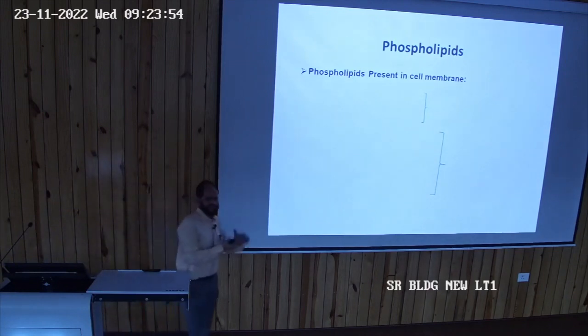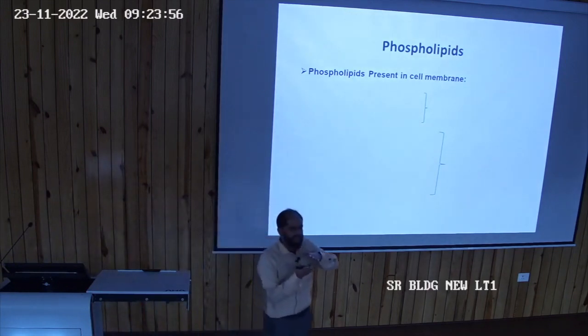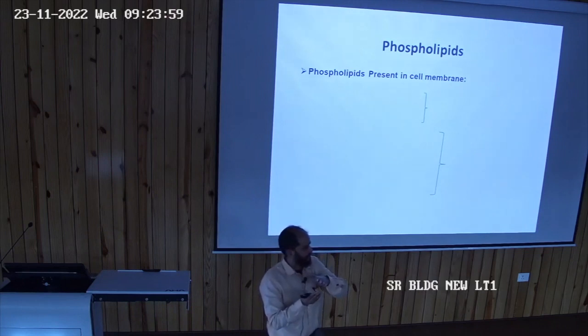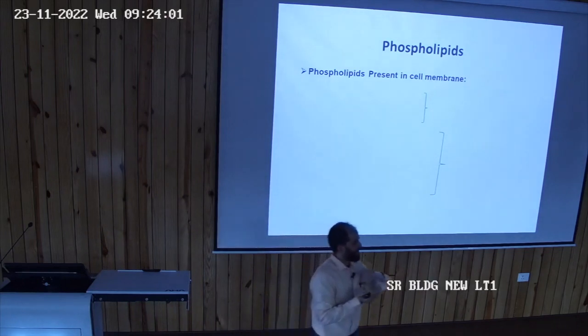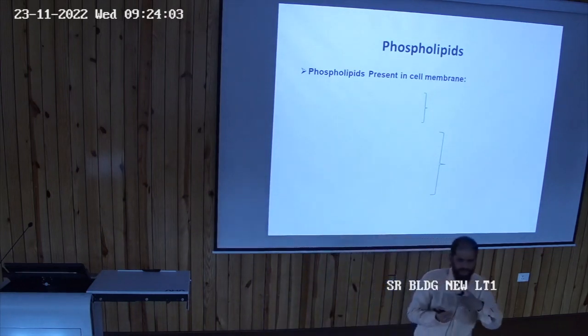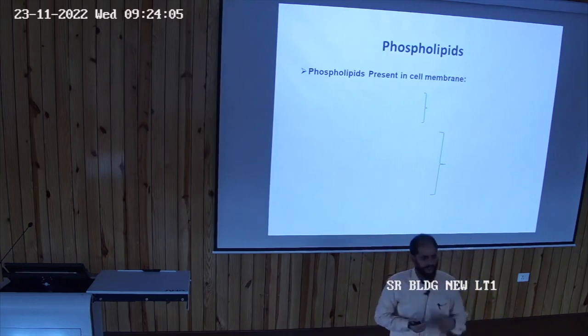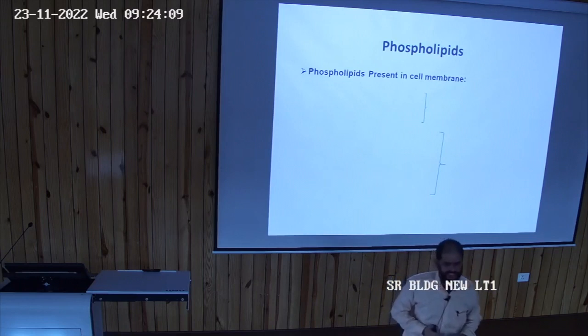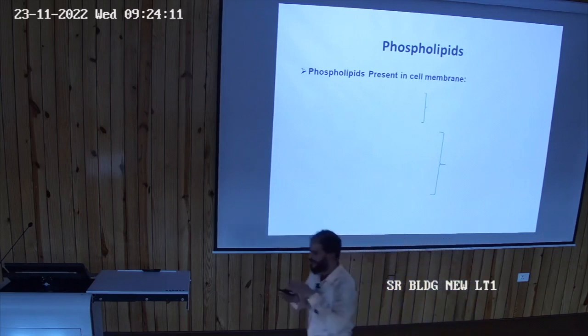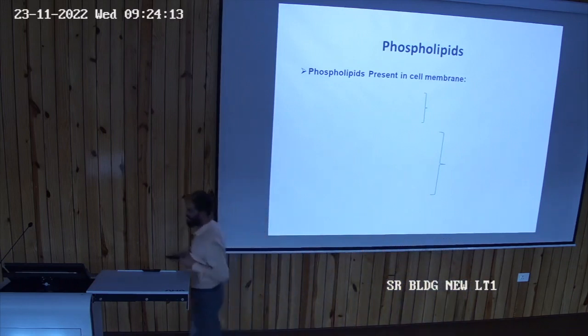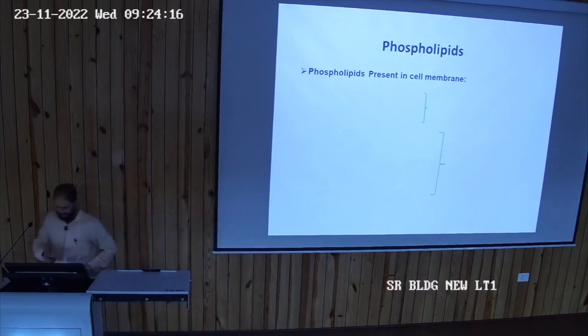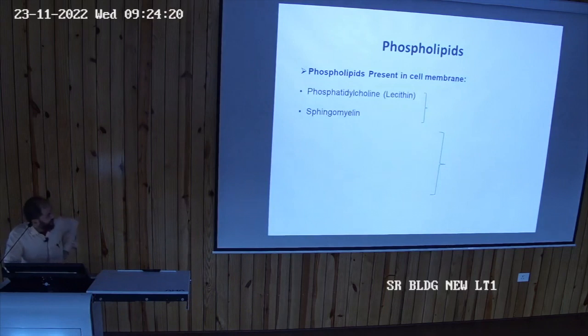cell membrane. The lipid bilayer in the cell membrane is not identical. Okay, why are they not identical? Because their composition is somewhat different. Outside, the phospholipids are of a different type, and inside they are different. That's why they are asymmetrical. They are not identical. So the phospholipids present in the outer leaflet